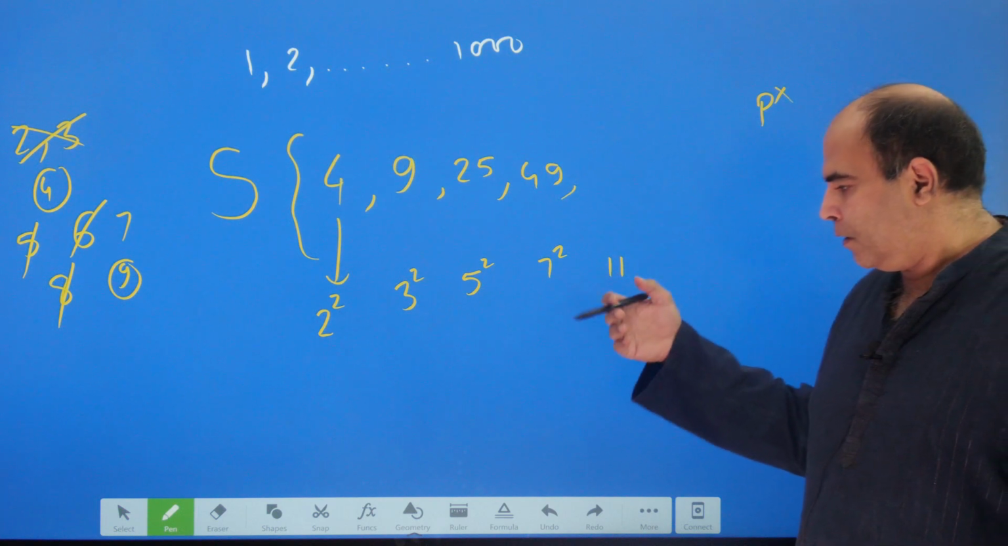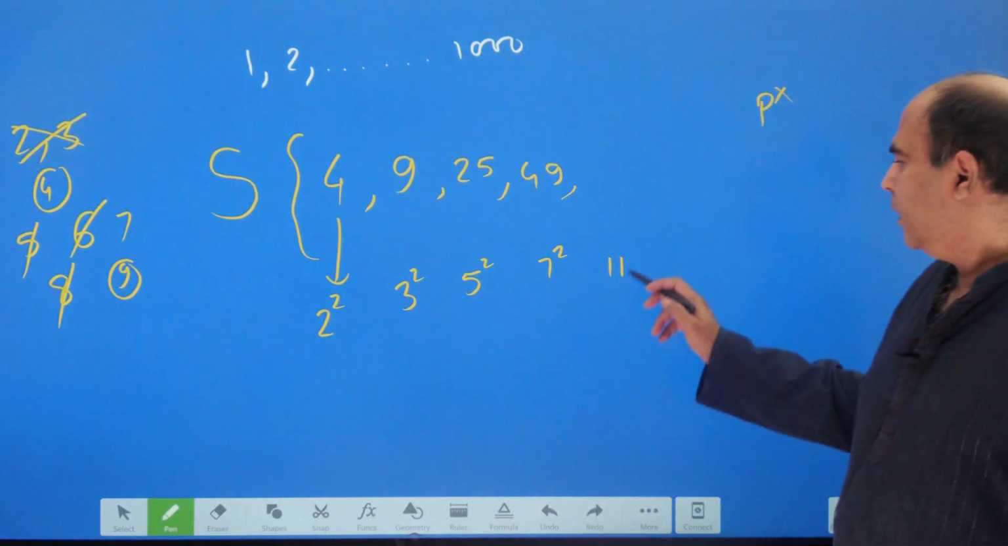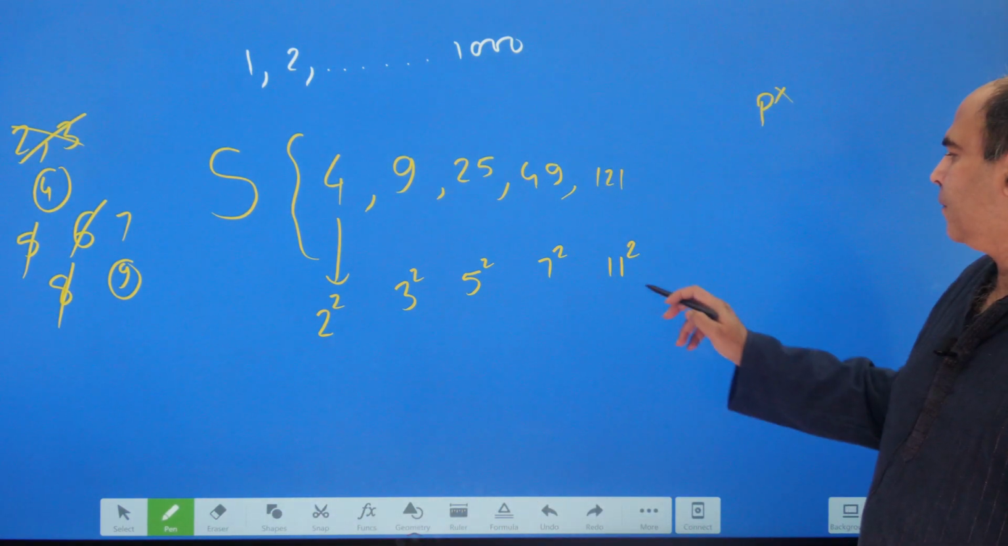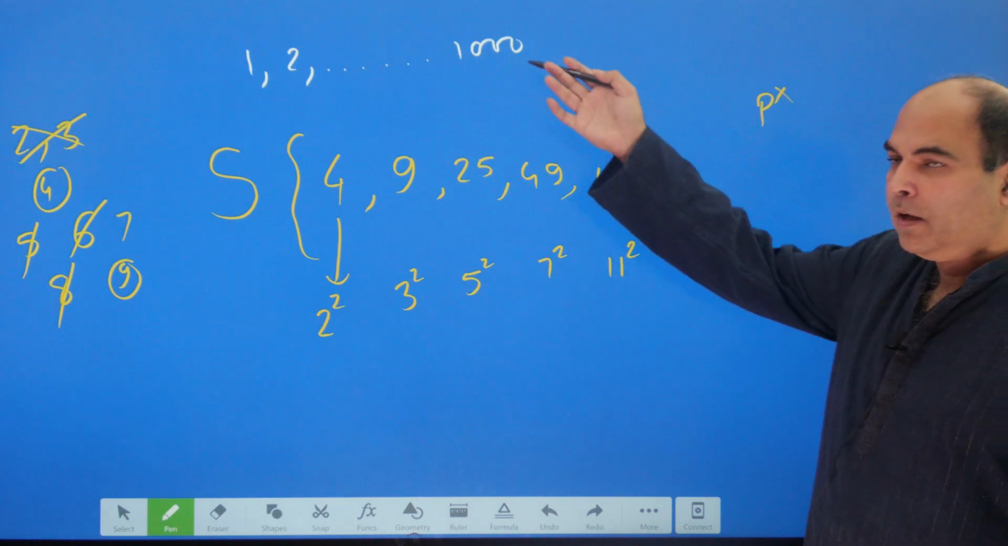8 square, obviously, is not a prime number's square, so even numbers won't come. 11 square you can take, 121. 13 square, 169. Now the limit is going to be 1000.